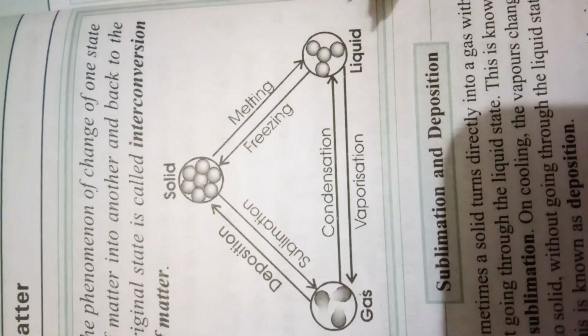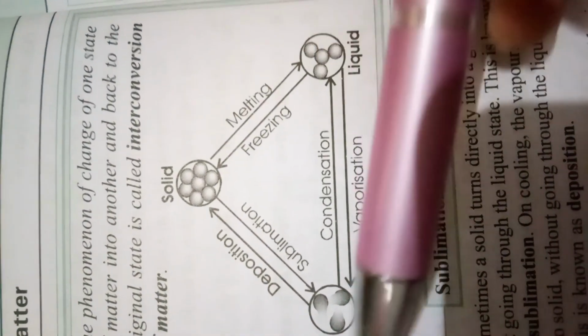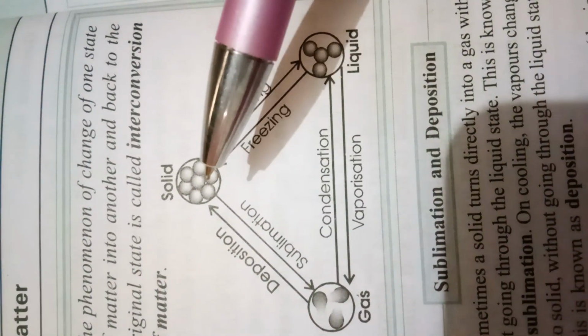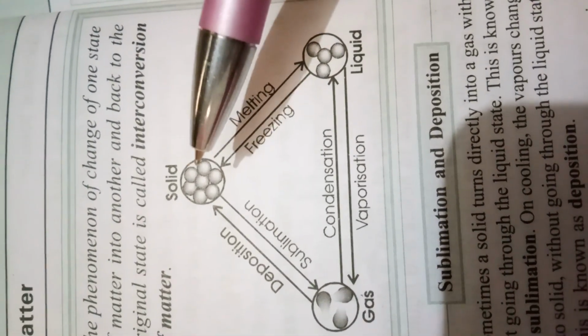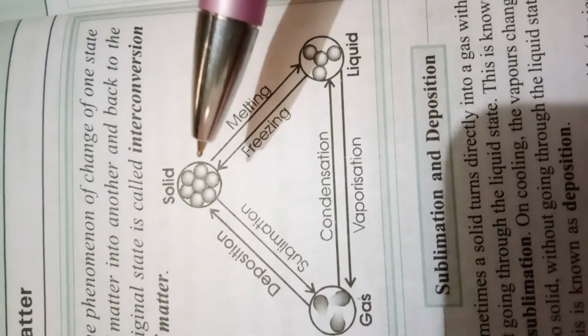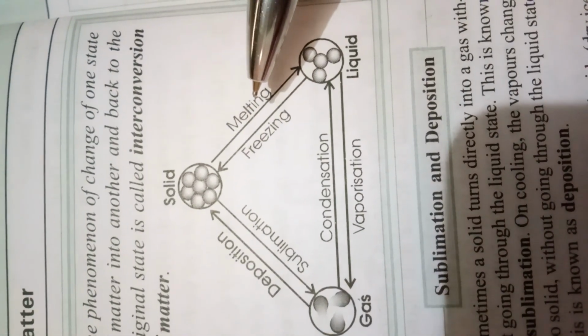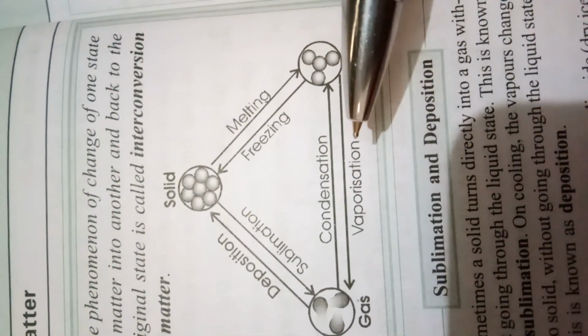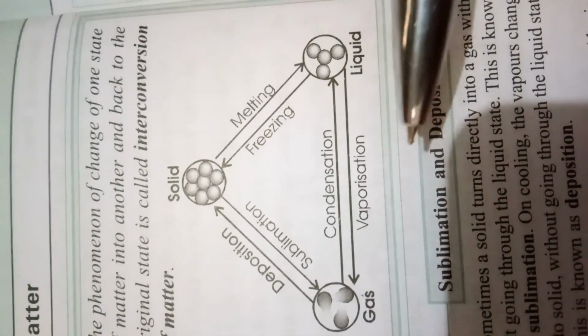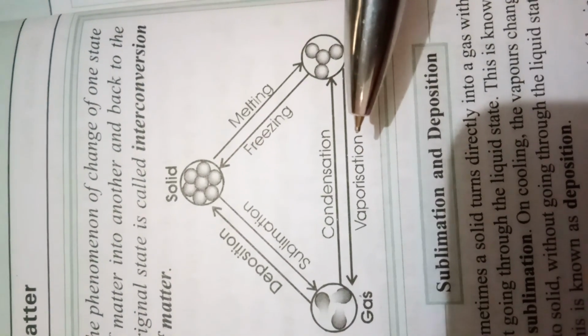Solid can change into liquid, liquid can change into gas, gas can change into solid just by changing the temperature and pressure. When solid is converted into liquid, the process is called melting, and when liquid converts into gas, the process is called vaporization. Melting and vaporization can be done by increasing the temperature.